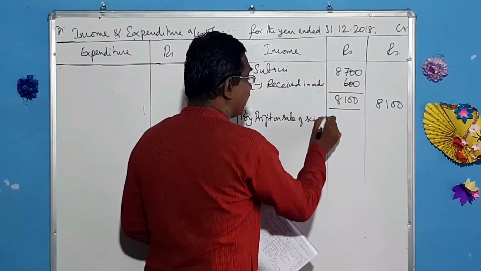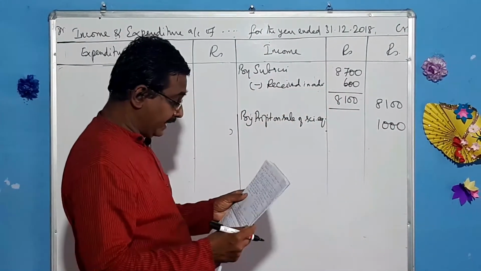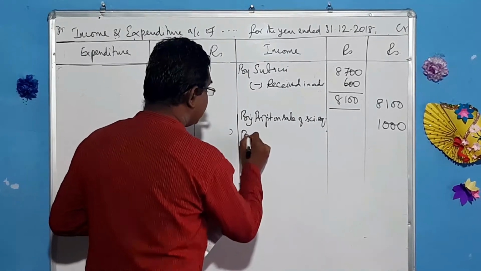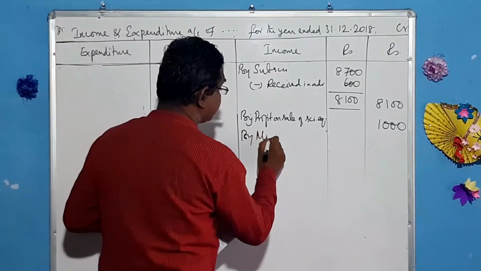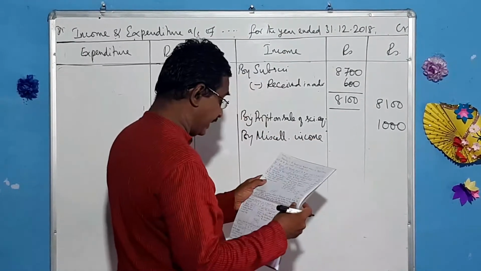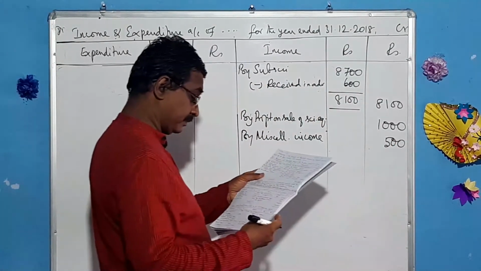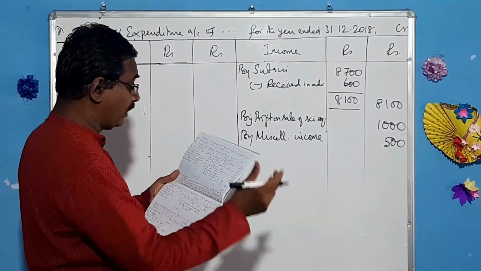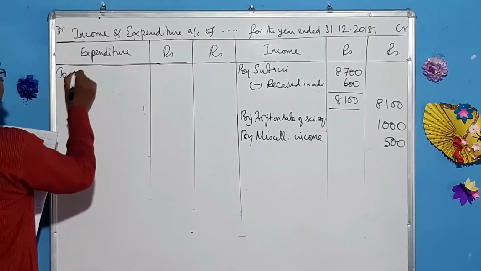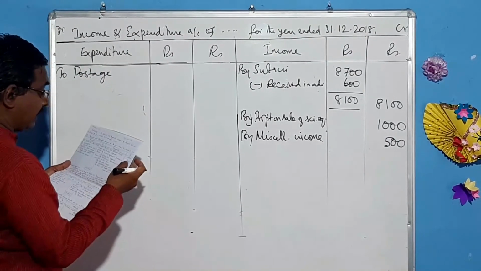Here we have a profit, and that is brought to the income side by profit on sale of science equipment. What is that amount? 1,000. And miscellaneous income, that comes to 500. And that's all. Now let us come to the payments side. Postage expenses, revenue item, so we bring it here. Postage, what is that amount? 200.